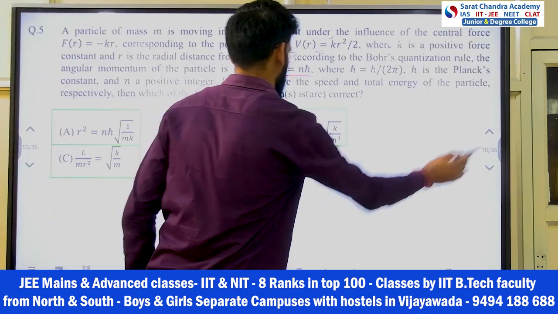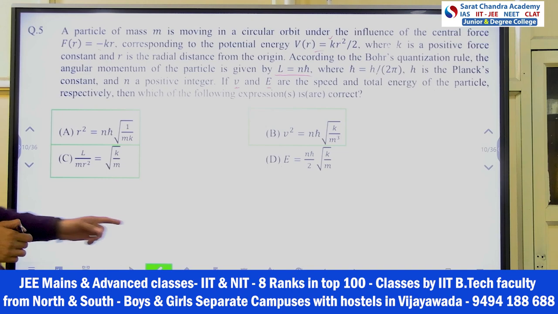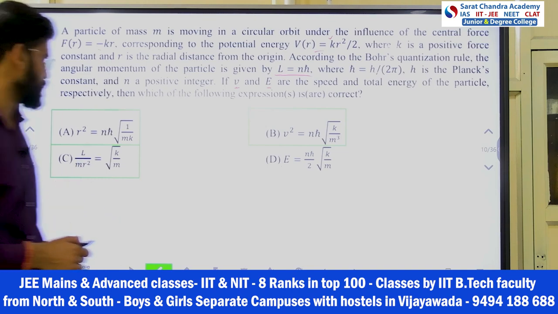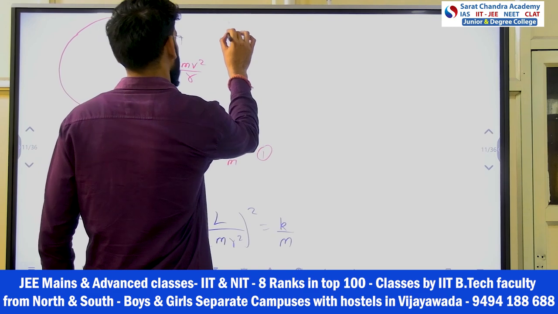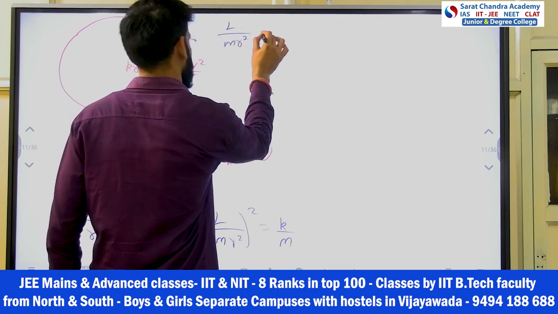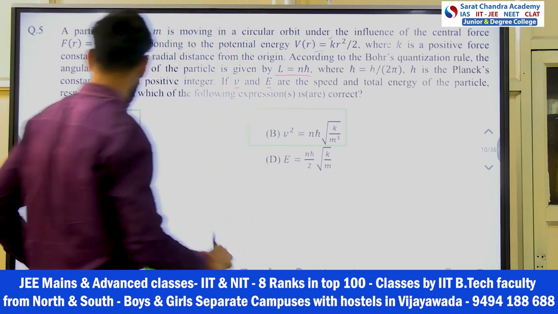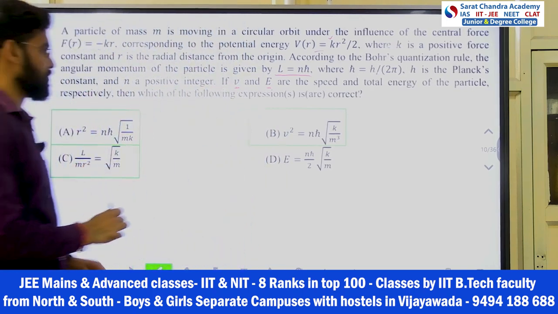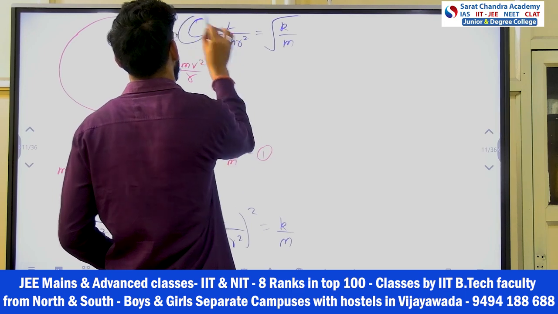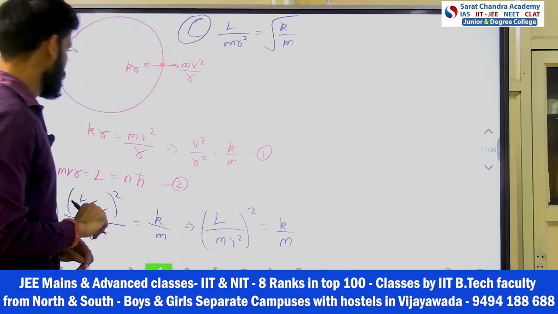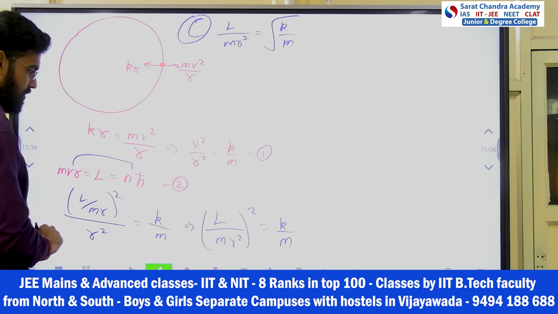If you see here, I want to create this expression. Here it's also M, here also M. First I cancel it out, so I don't have to cancel it out to make the expression. So what I got: L by M R square is equal to under root of K by M, right? That I got, under root of K by M. So I got my C option. C is correct.